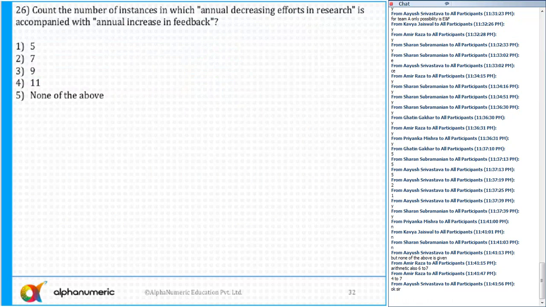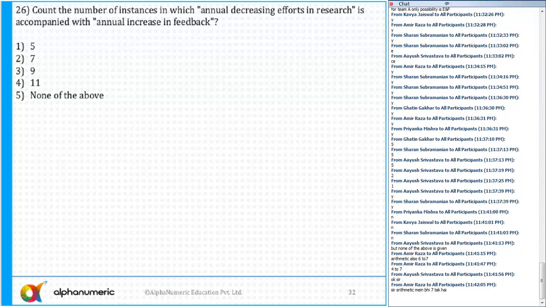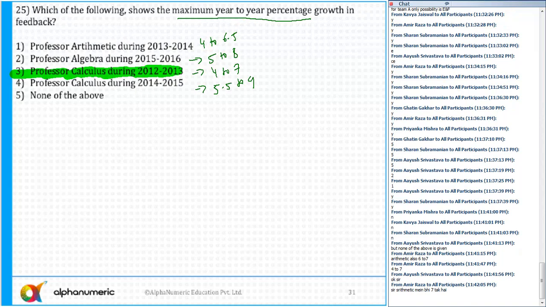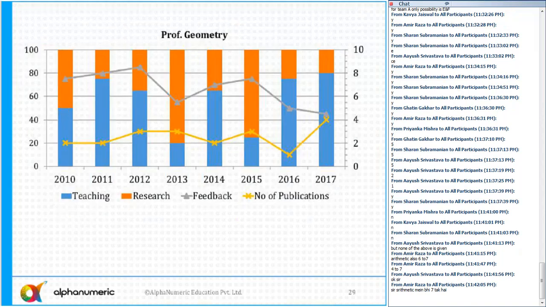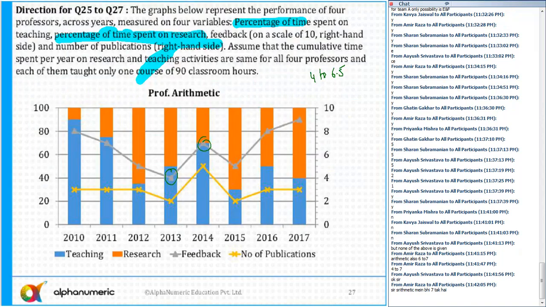26. Now 26 is count the number of instances in which annual decreasing effort in research. 4 to arithmetic, so 4 to 7. But that is again 75%. Even if you are taking arithmetic, just a minute. In arithmetic, in which year? Please tell me. If you are saying in arithmetic, that is from 4 to 7. In which 2 consecutive years?